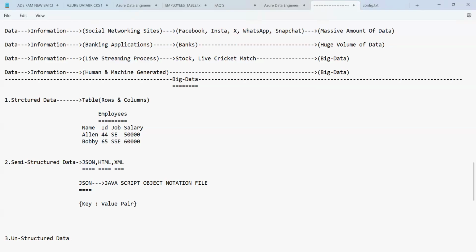When we talk about the key value pair, the keys are always called the columns. Column refers to what?